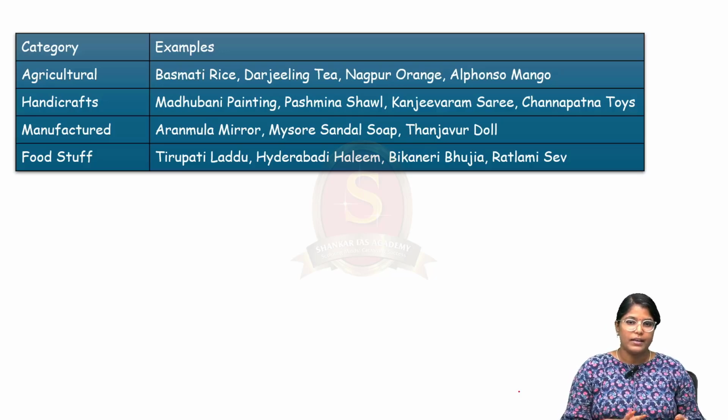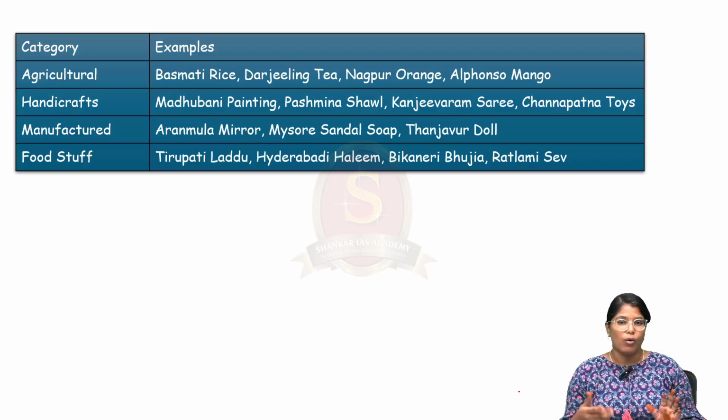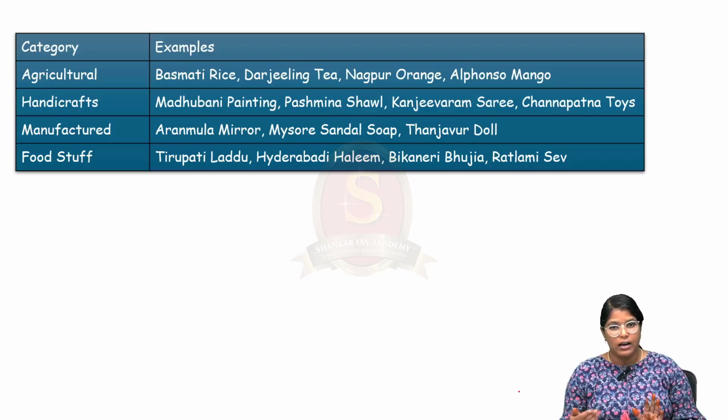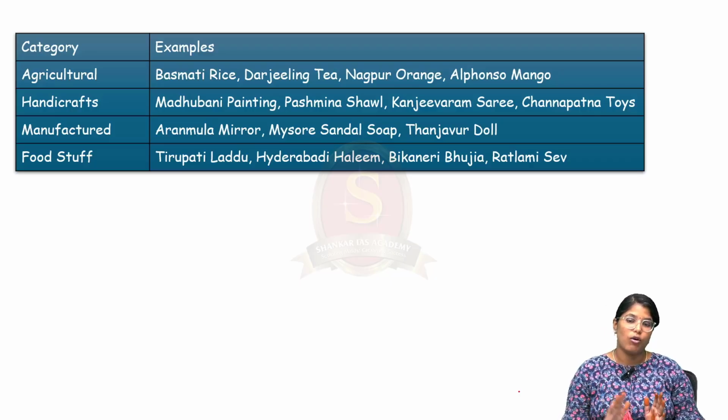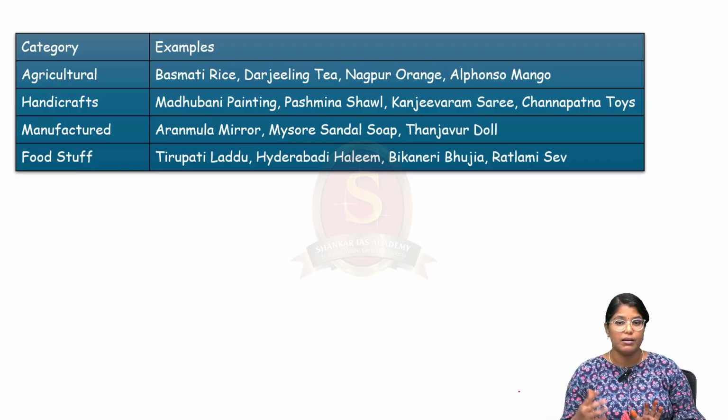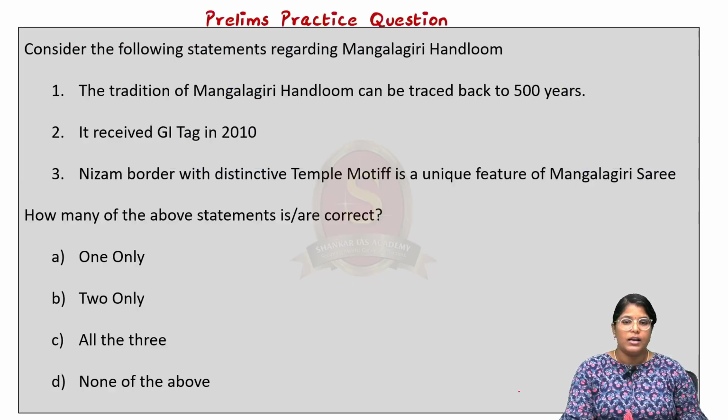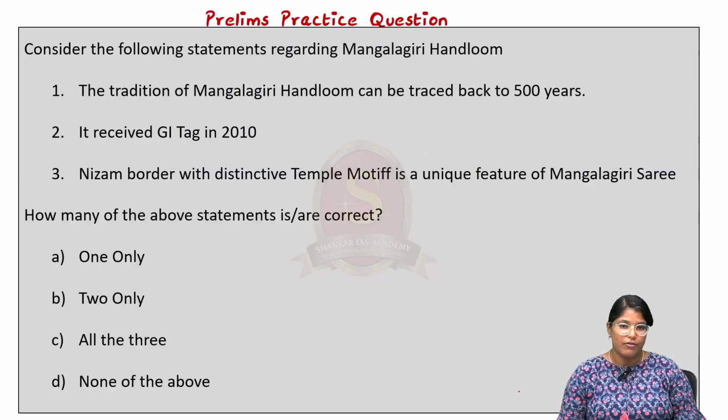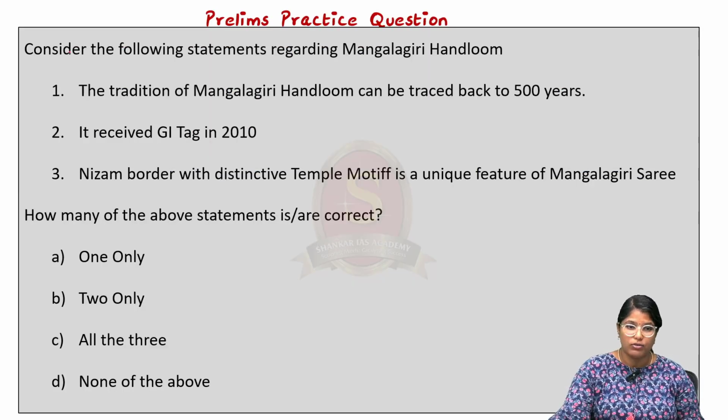Now despite this GI tag being awarded to the Mangalagiri handloom sarees, it has not been properly appreciated in the market due to different reasons, and that is why it has made news. Now from the prelims perspective, I have created a question for you. Let me read out the question.